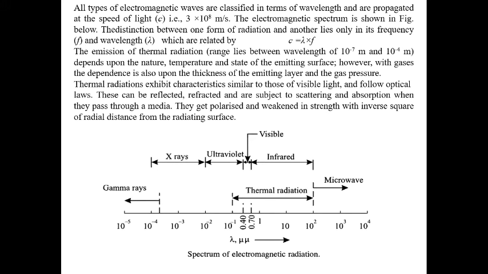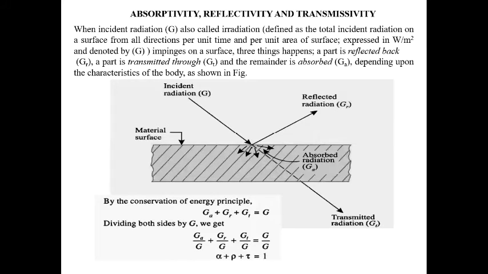Now, what are absorptivity, reflectivity, and transmissivity? Suppose there is a plate. G amount of energy is incident upon this plate.